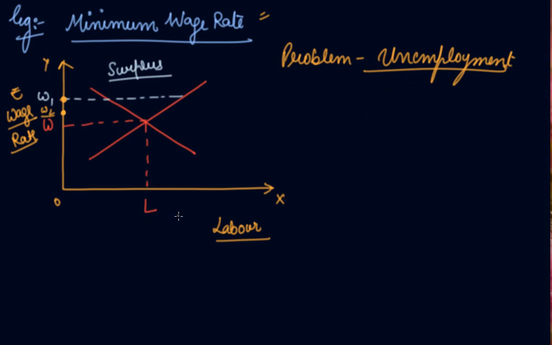The demand for labor comes from the firms who employ labor. The supply of labor comes from the households who supply labor. There is an inverse relationship between the wage rate and the demand for labor, and a direct relationship between the wage rate and the supply of labor. If the minimum wage rate is more, then the supply will be more, and if the wage rate is lower, then the demand will be high.